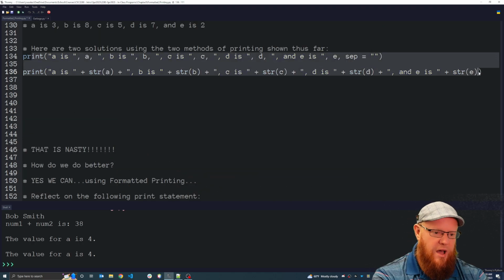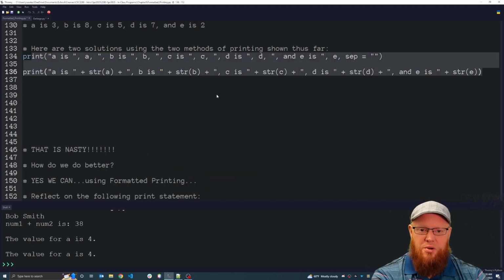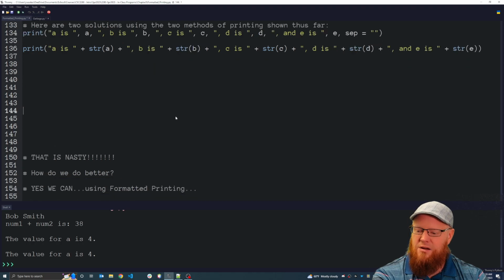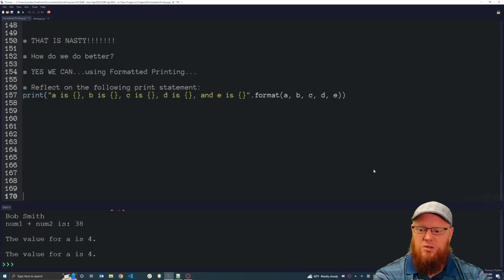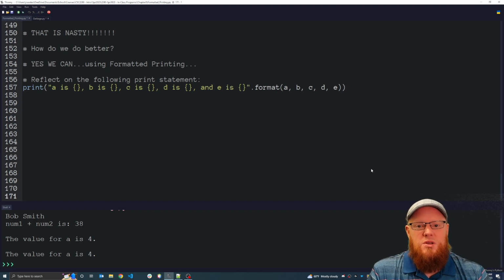Absolutely. These two lines of output, those two print statements, they are hideous. How do we do better? Because we absolutely can do better. We use what is called formatted printing in Python. And most languages have this means of formatted printing.